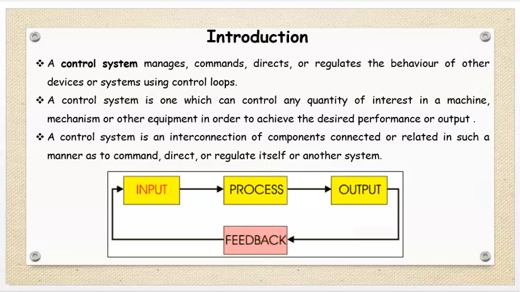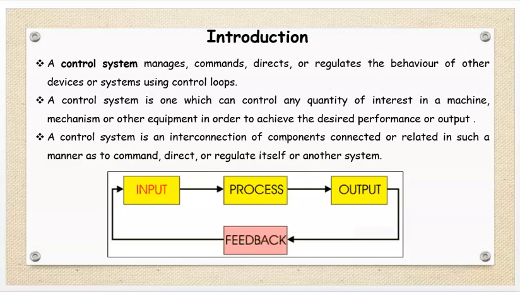Now we will see introduction. A control system manages, commands, directs, or regulates the behavior of other devices or systems using control loops. A control system is one which can control any quantity of interest in a machine, mechanism, or other equipment in order to achieve the desired performance or output.